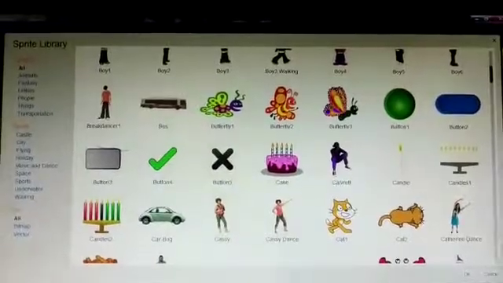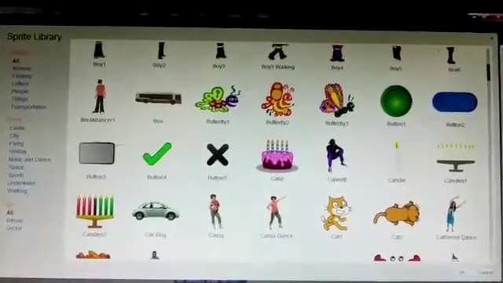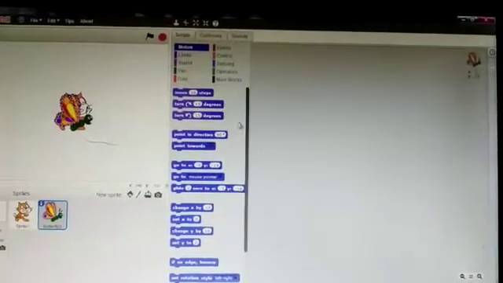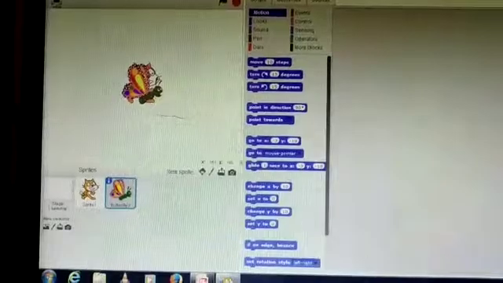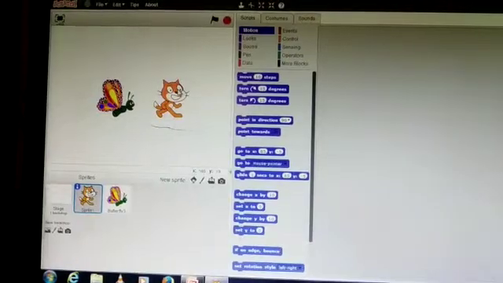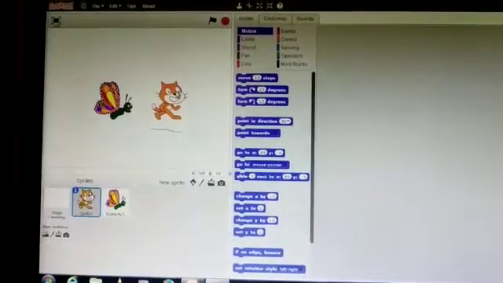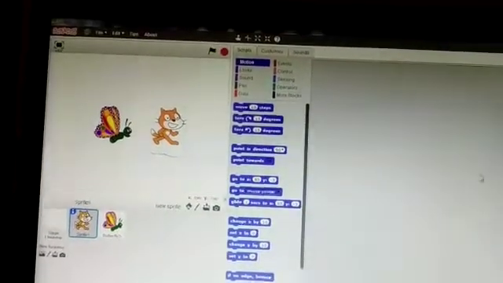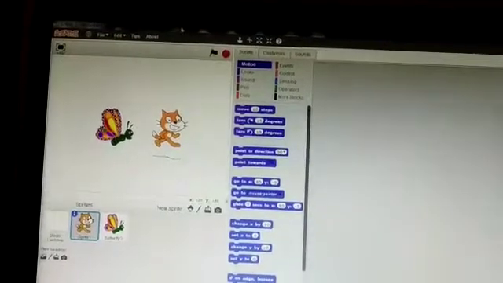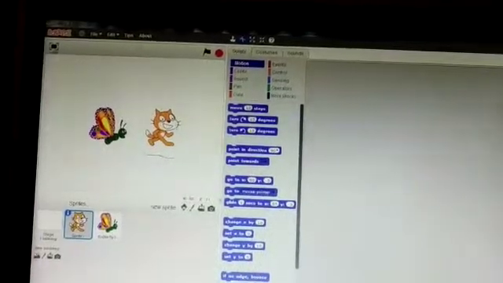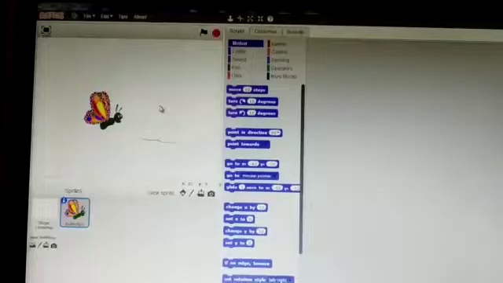Students, I am going to choose this butterfly. I like this butterfly. I have chosen this. Click here. Then click on OK. You can see this butterfly is on the screen, and I am going to delete this cat from this stage. So click it and go to this component. Here a scissor is there. Click on this scissor and click this cat. You can see the cat is deleted now.